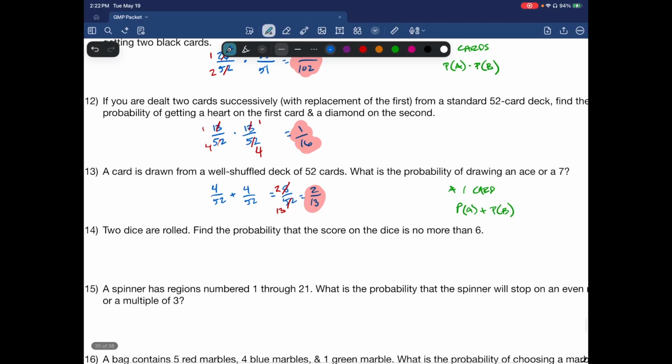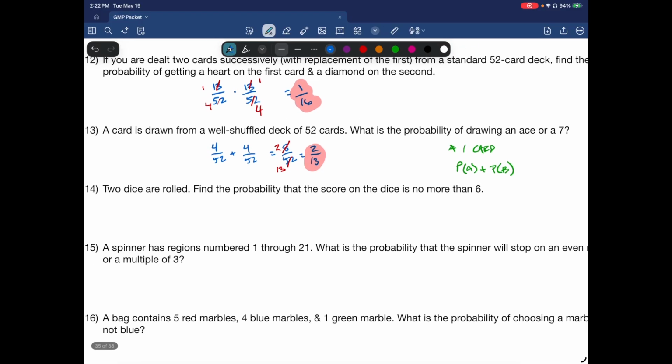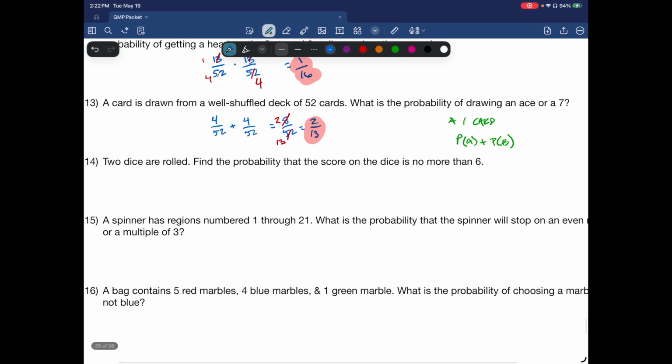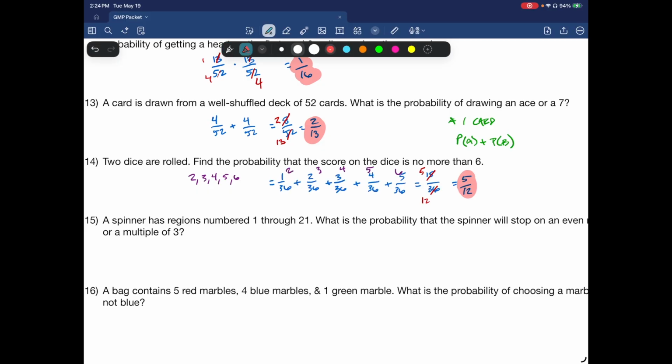2 dice are rolled. Find the probability that the score on the dice is no more than 6. Okay, well, that gives me two dice to roll. So the sum is 2, 3, 4, 5, 6. And I can't go any higher. So using the chart above, we found the probability of getting a sum of 2, 3, 4, 5, and 6. Added them all up. We got 15 over 36. And we reduced it to 5 over 12.